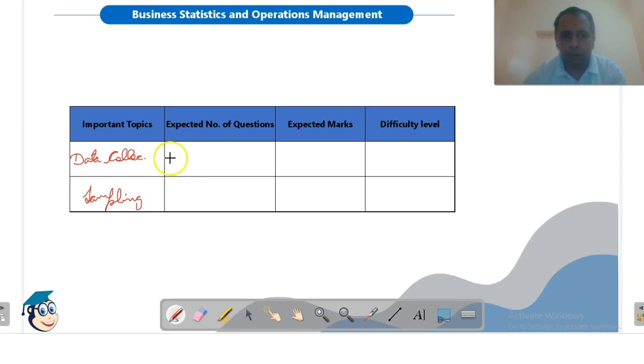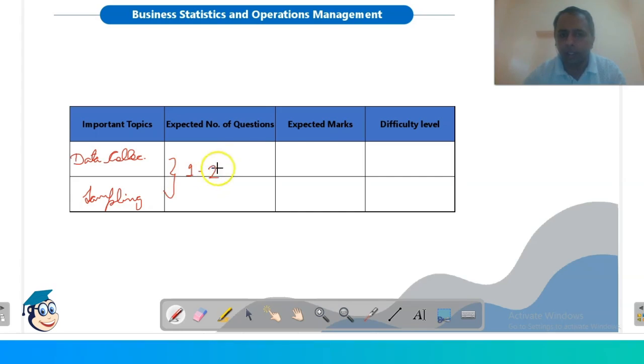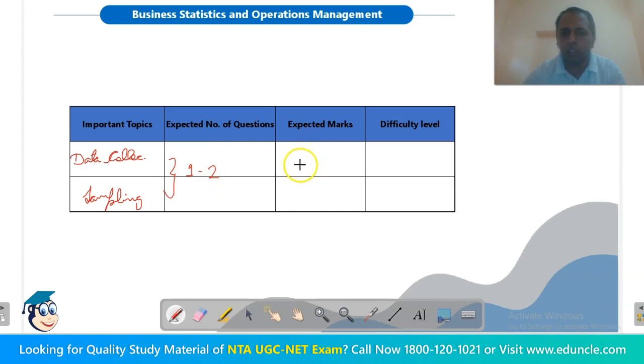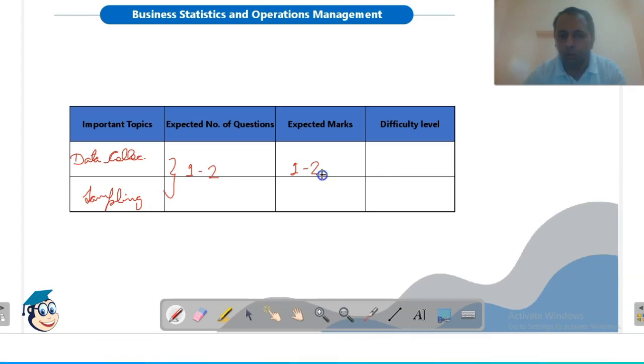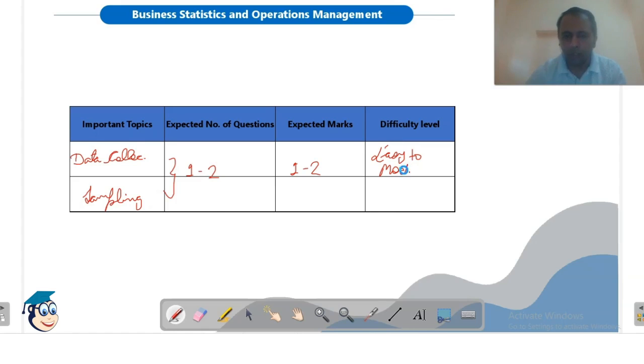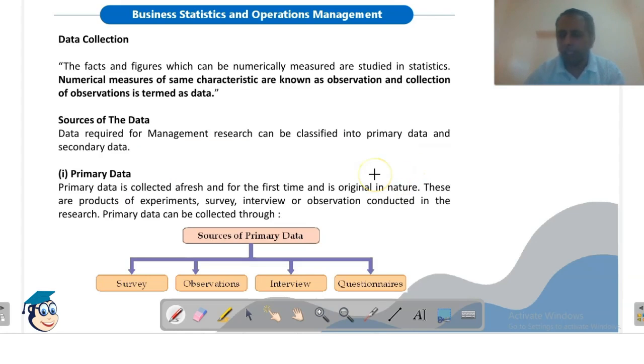Combining both the topics, you can expect 1 to 2 questions in the examinations, and as each question is of 1 mark, the expected marks are from 1 to 2. The difficulty level will be from easy to moderate. Okay, so let's start the topic.